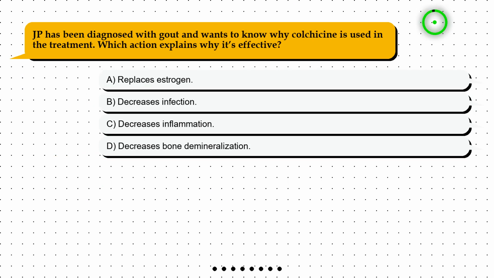Question 6. JP has been diagnosed with gout and wants to know why colchicine is used in the treatment. Which action explains why it's effective? Option A. Replaces estrogen. Option B. Decreases infection. Option C. Decreases inflammation. Option D. Decreases bone demineralization.